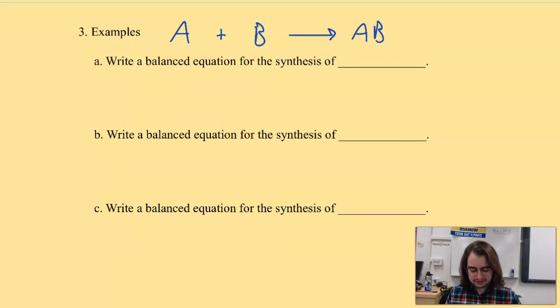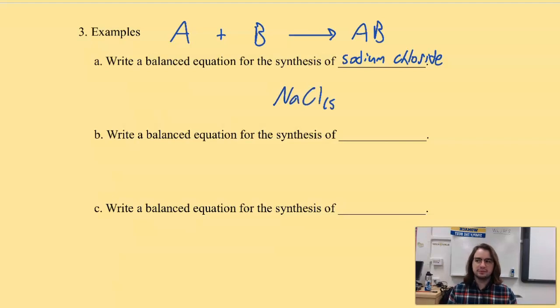So let me show you the easiest of easy. Let's write the balanced equation for the synthesis of sodium chloride. So, what I like to encourage you to do in synthesis is actually work backwards. What is sodium chloride? Take a second, we'll think about it. Sodium chloride is NaCl. And it's a solid at room temperature because it's an ionic solid, right? So now that we have NaCl, that is the AB part, right?